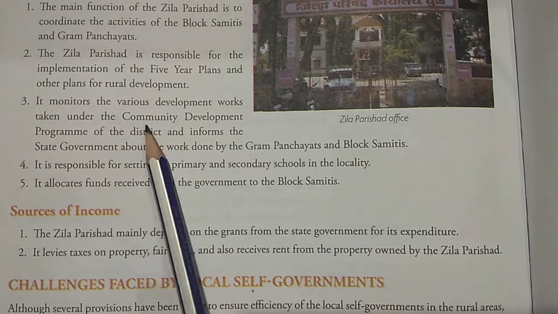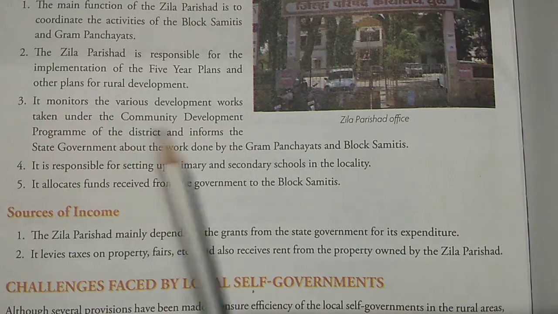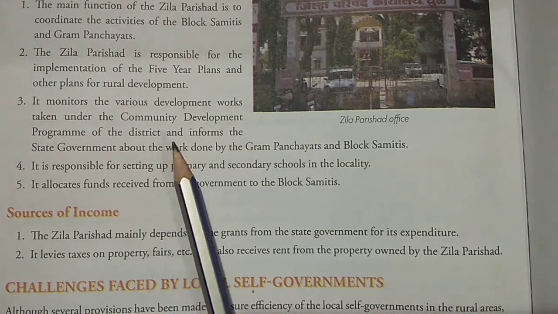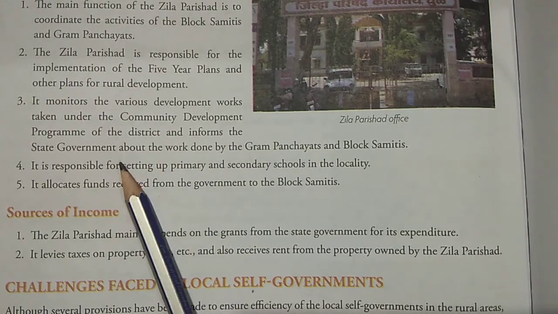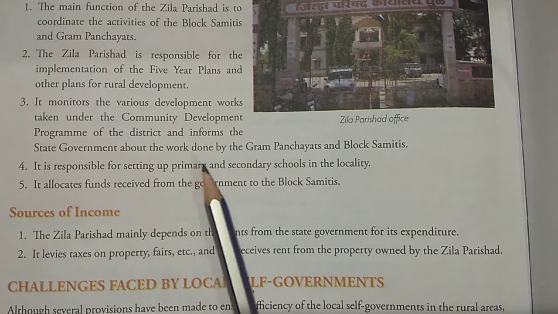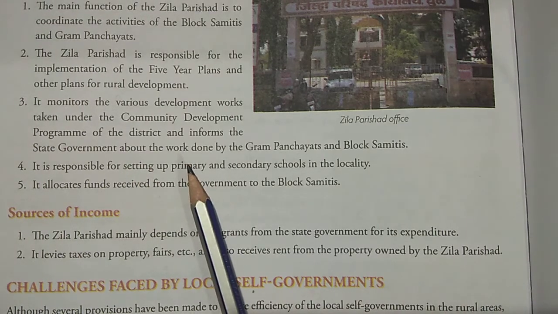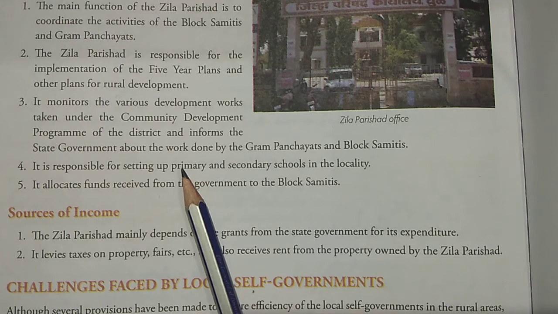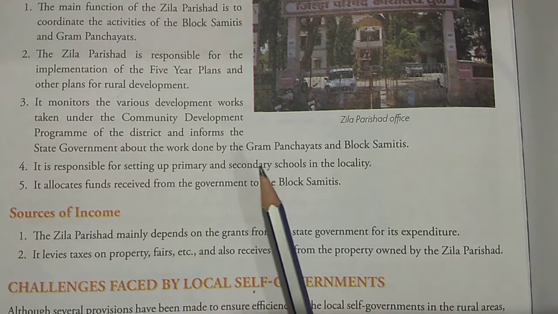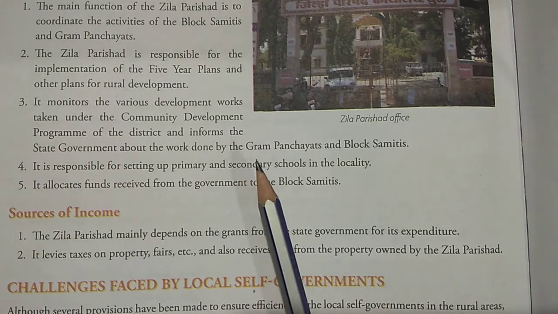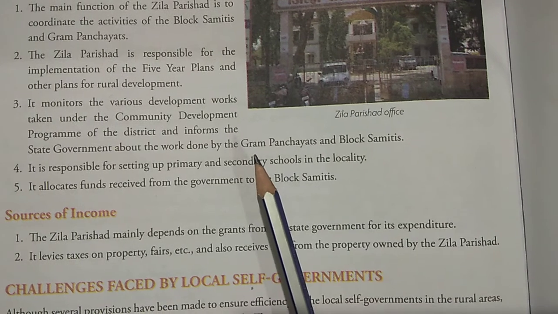So this is what it monitors: the various development work taken under the community development program of the district, and informs the state government. It also informs the state government what the development is, what the progress in the work is, how far the work is done, what problems there are, or what more amount of money is needed. So this is what is given here.